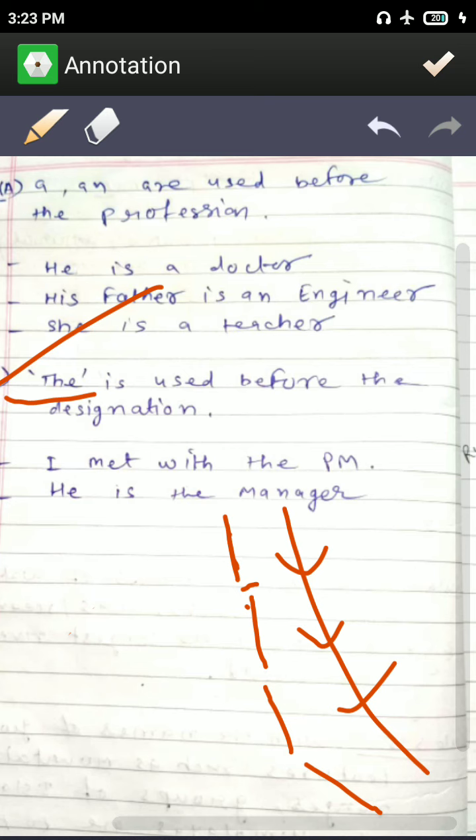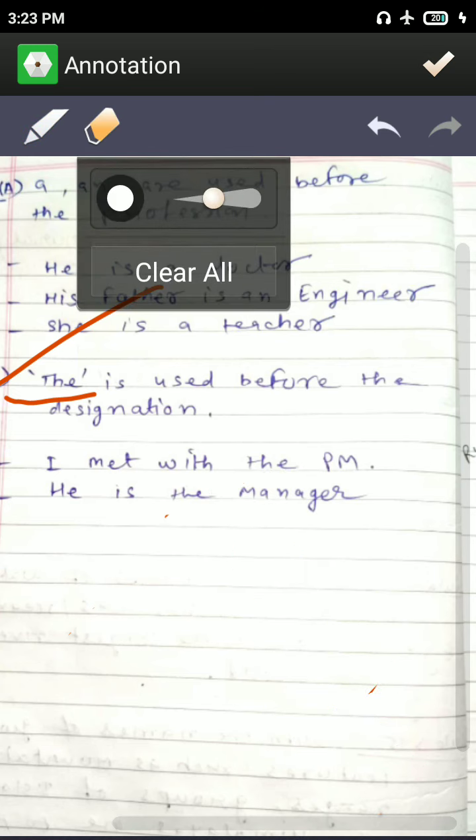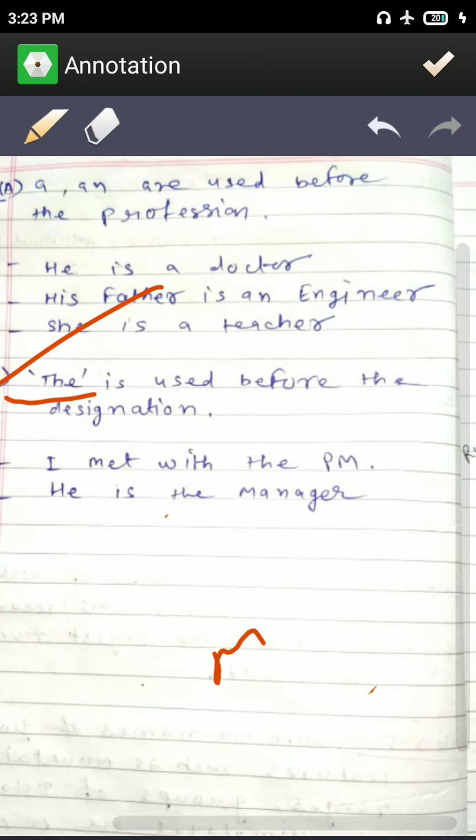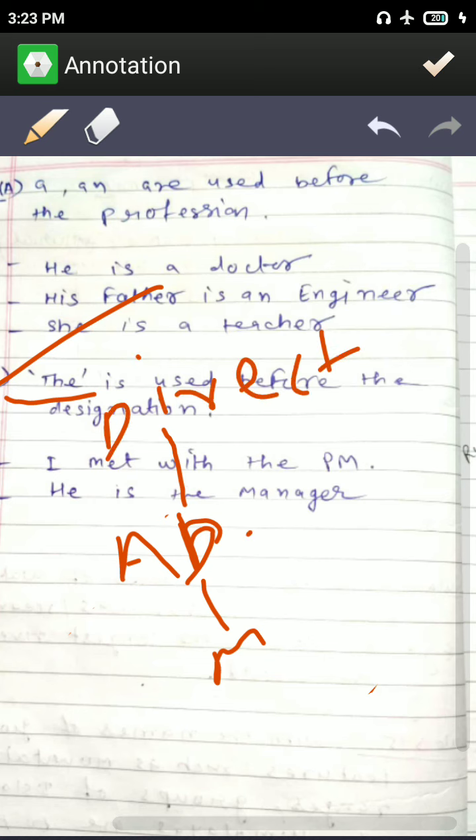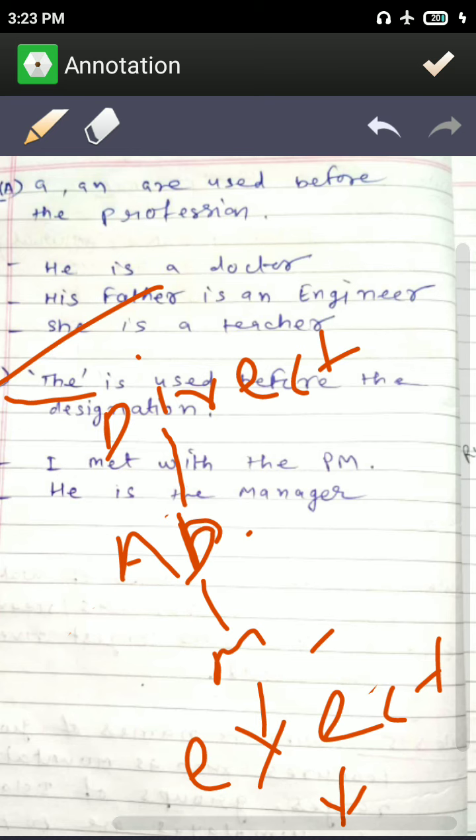When this type of hierarchy is there, then we use THE, like he is the manager. Manager also comes in a hierarchy: we have the administrator, then the directors, then the manager, then the executives, and then lots of sub-executives.